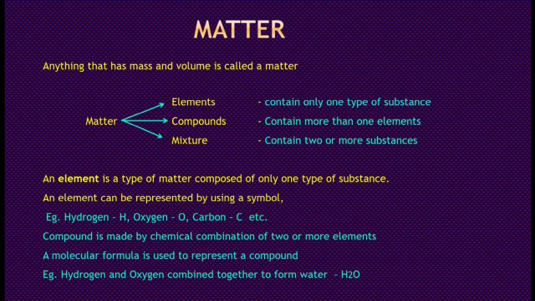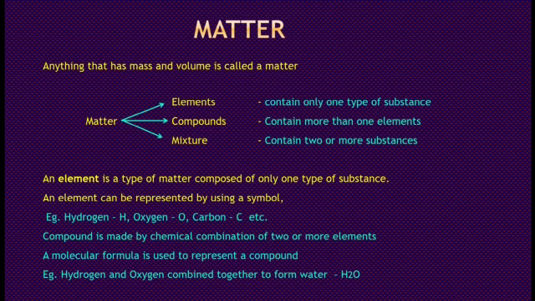What is meant by an element? An element is a type of matter composed of only one type of substance. Example: hydrogen, oxygen, carbon, etc. An element can be represented by using a symbol. Example: hydrogen, symbol is H, oxygen O, carbon C.